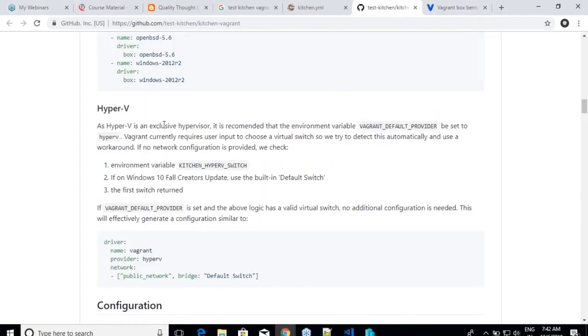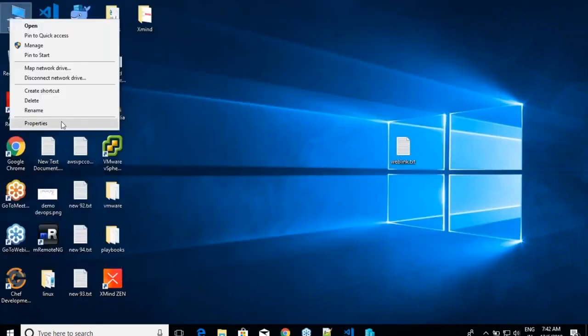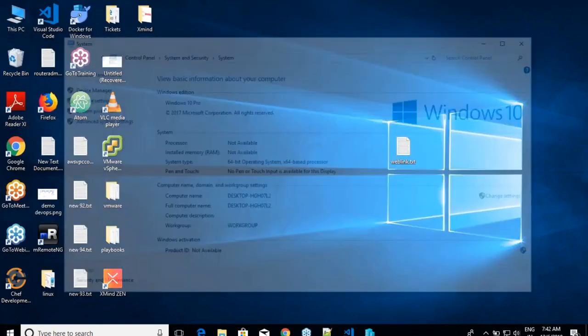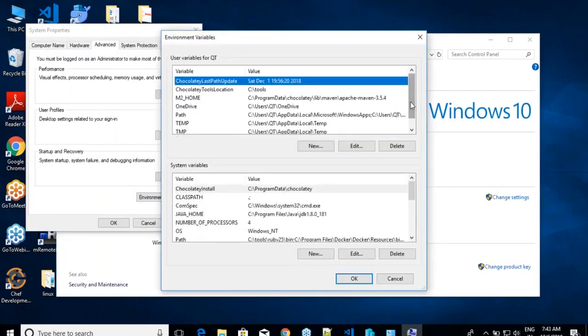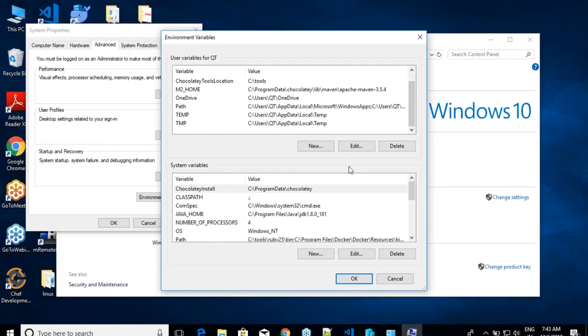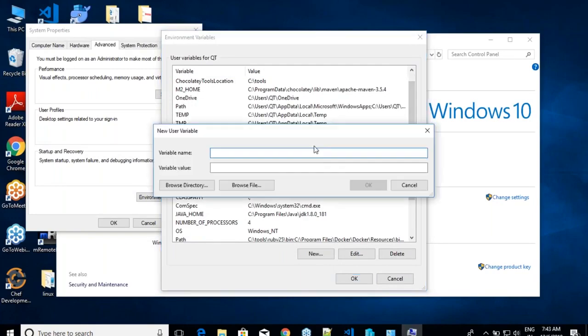Hyper-V is an exclusive hypervisor, and it is recommended that you have the Vagrant default provider set to Hyper-V. So how can I set these environmental variables? One is I can use PowerShell. The other one is I right click on this, go to properties, advanced system settings, environmental variables. Let me create a user variable, it's okay, and I will call it Hyper-V.